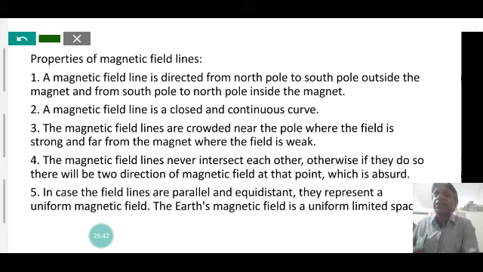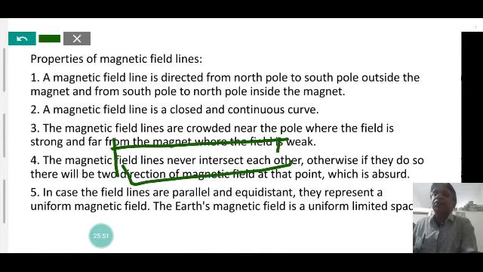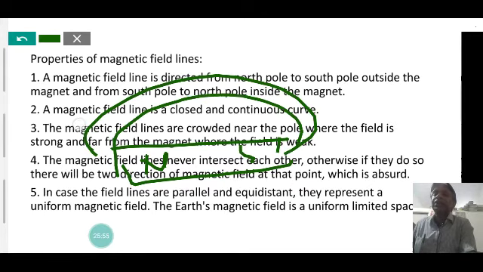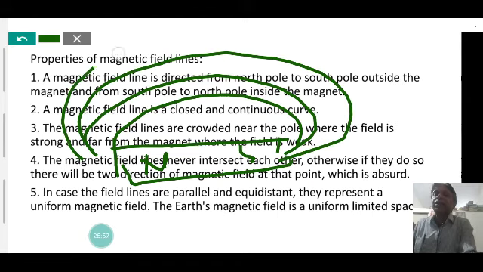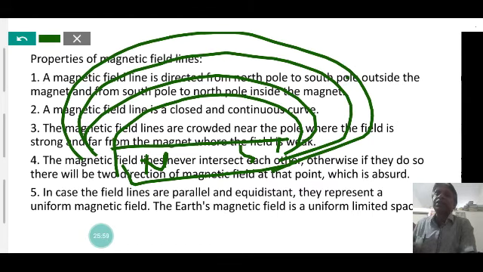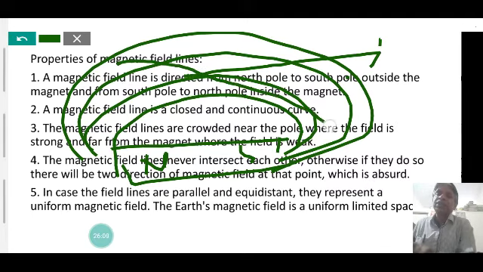Now, magnetic field lines never intersect each other. For a bar magnet with a north pole and south pole, the magnetic field lines never intersect each other. The direction of the magnetic field at any point is the tangential direction, in this direction. If two magnetic field lines intersect, then there would be two directions.